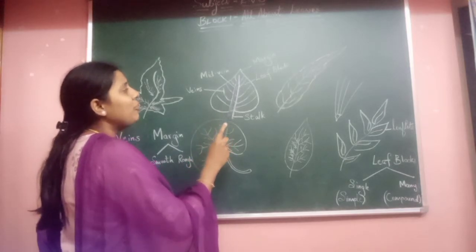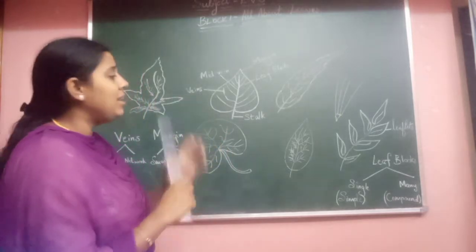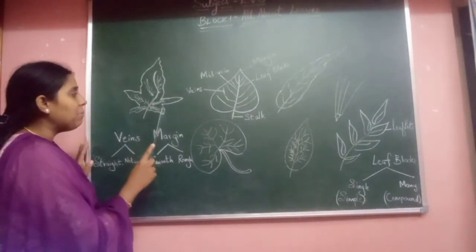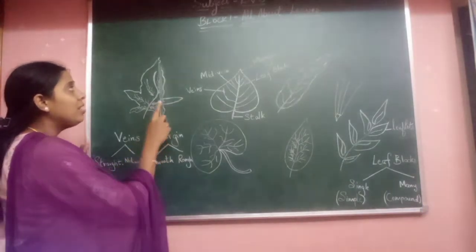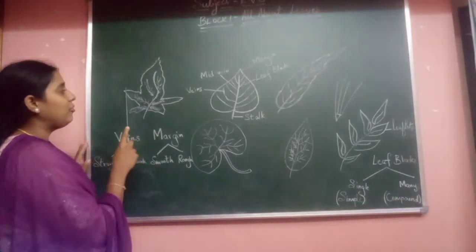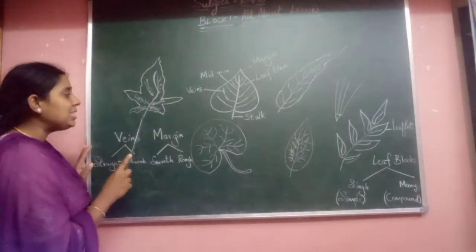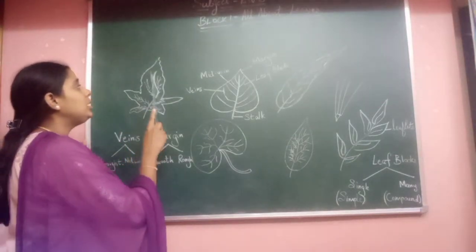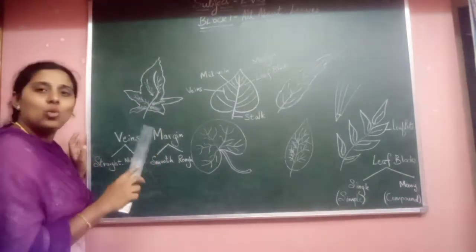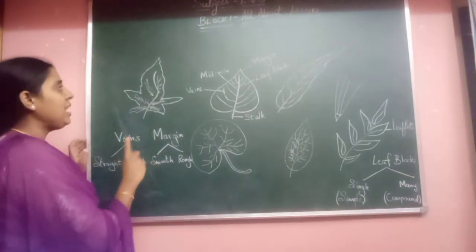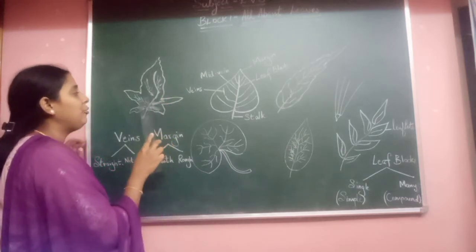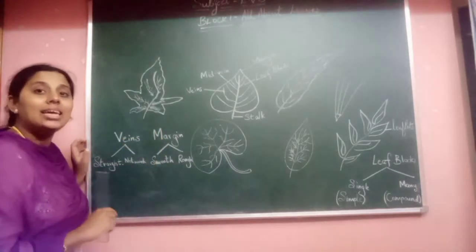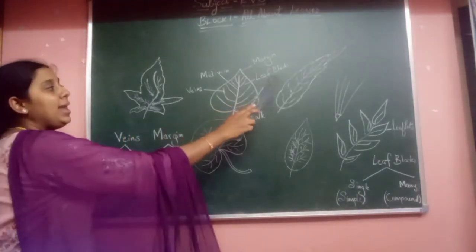You can see they form a network. Look here, children. Here also, this is the margin of the leaf, the outer border. The outer edge of the leaf is the margin of the leaf. And this is the stalk of the leaf. And the line which runs through the middle of the leaf is known as what? Midvein. And the inner part of the leaf, not the lines, is called the what? Leaf blade.